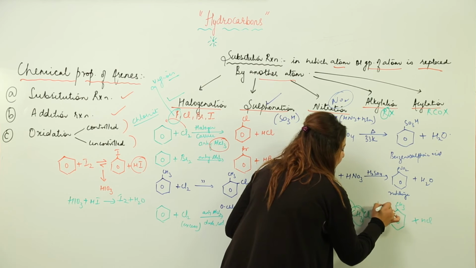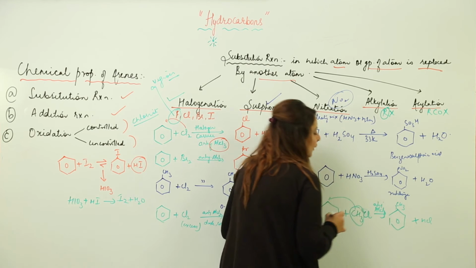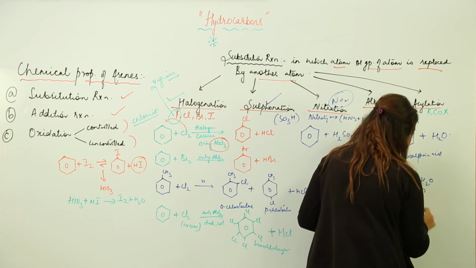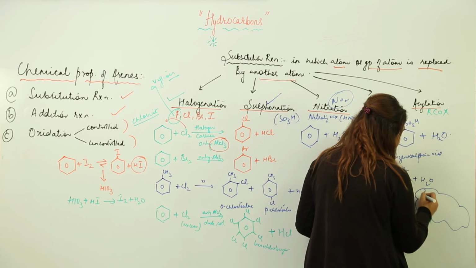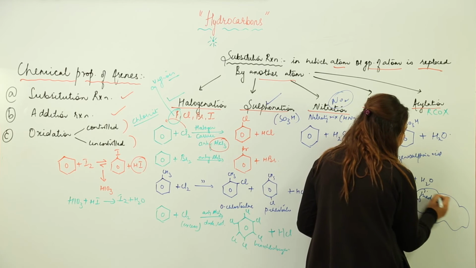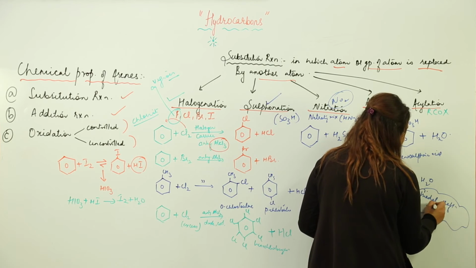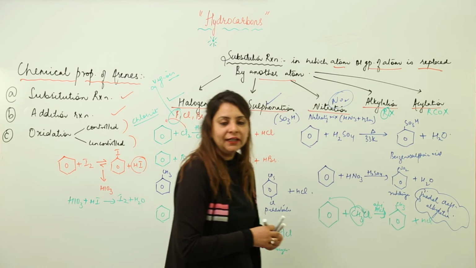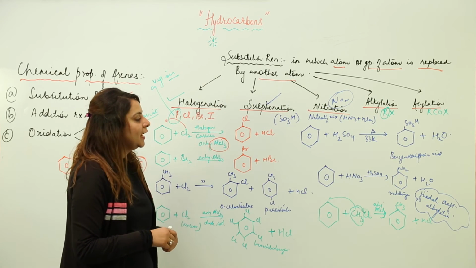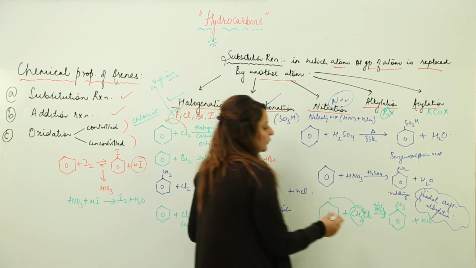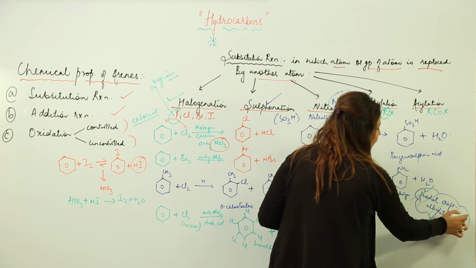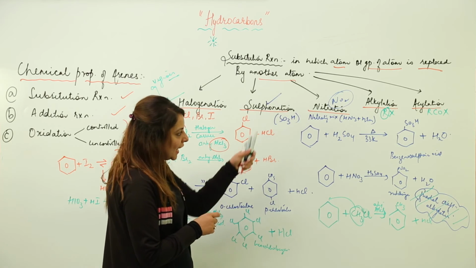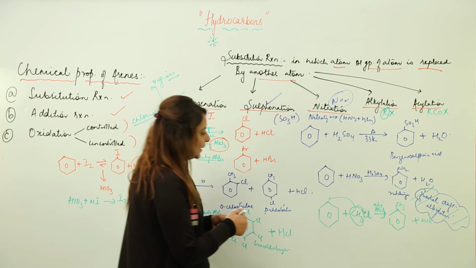And again, it takes place in presence of anhydrous aluminium chloride. And you know that a particular name is assigned to this reaction: Friedel-Crafts alkylation. So whenever you are adding RX, and an alkyl group is getting attached to the benzene ring, it is called Friedel-Crafts alkylation. Right, I'll just highlight it. And in acylation, it is called Friedel-Crafts acylation.